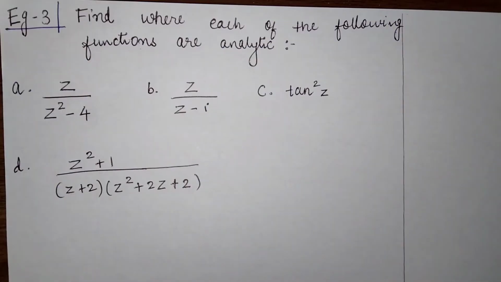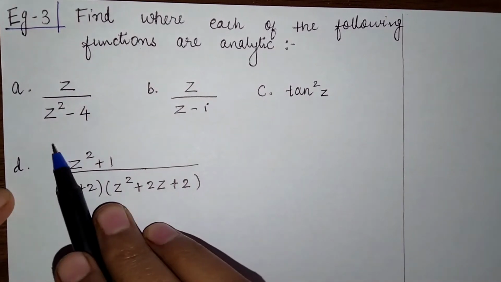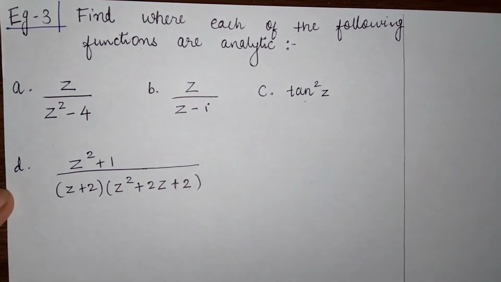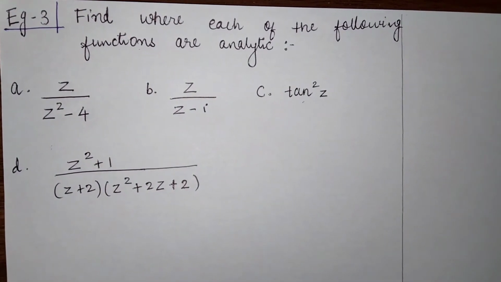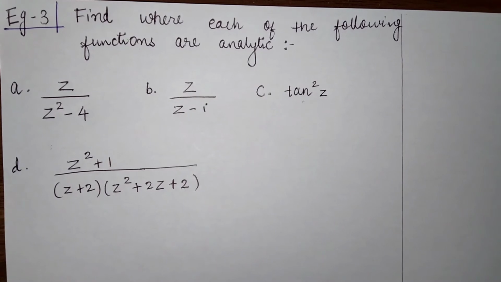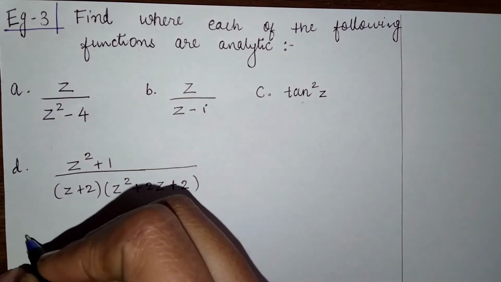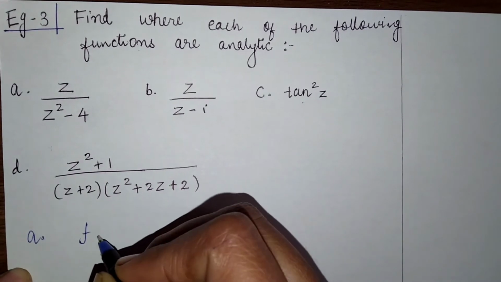Okay? So example 3. Find where each of the following functions are analytic. So we have to show that at which point the functions are analytic and at which point the functions are not analytic. Okay, so 4 questions are given. We will solve one by one and find that at which point the function is becoming analytic. Okay, so let us solve the first.